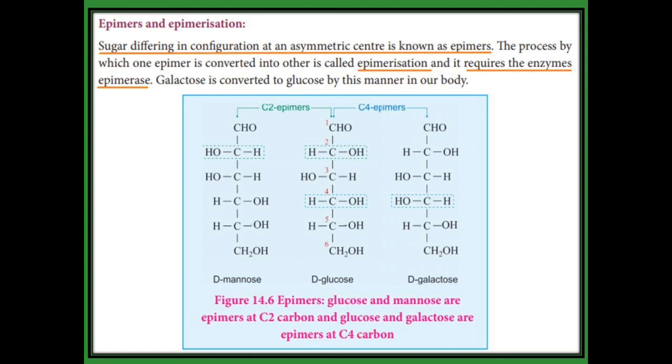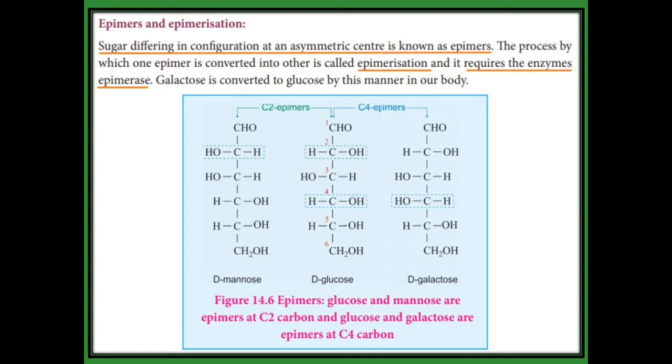Now see glucose and D-galactose. Here concentrate on the fourth carbon. In glucose the OH group on the fourth carbon is present on the right-hand side, but in galactose the OH group is present on the left-hand side. This is the difference between D-glucose and D-galactose. They differ at the fourth carbon alone, so they are called C4 epimers.